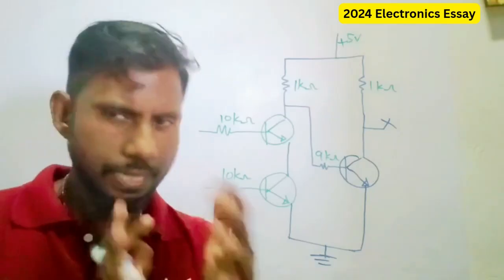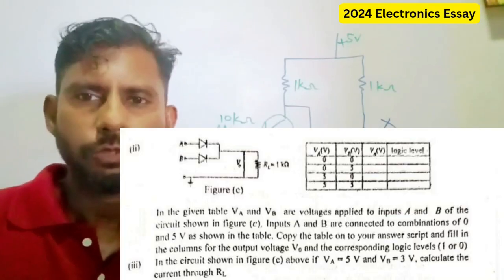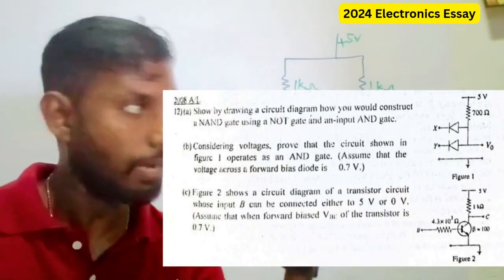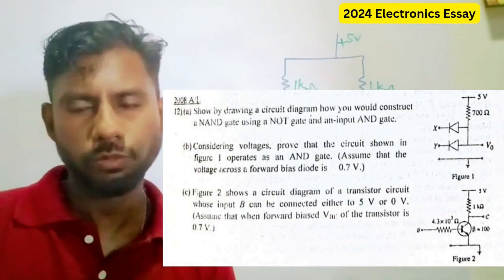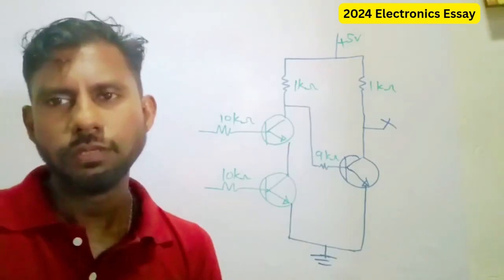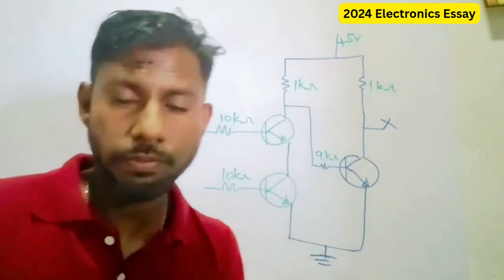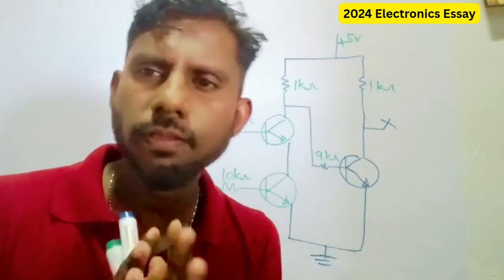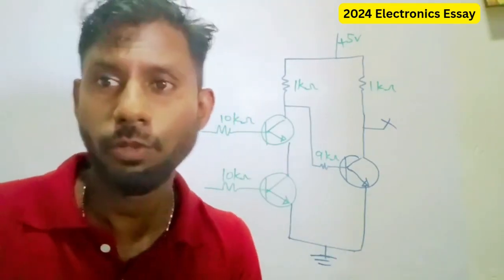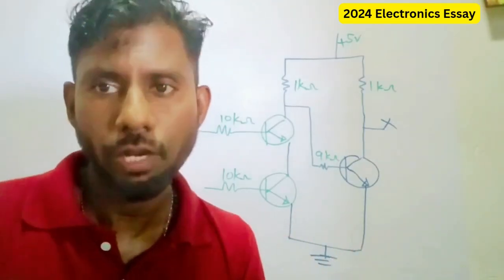If you have practiced past paper questions, in 2007 there's a question close to this, and in 2008 there's a question close to this, and even in other years there are similar questions. If you have done past papers, students, this is quite familiar to you. So let's dive into the question now.